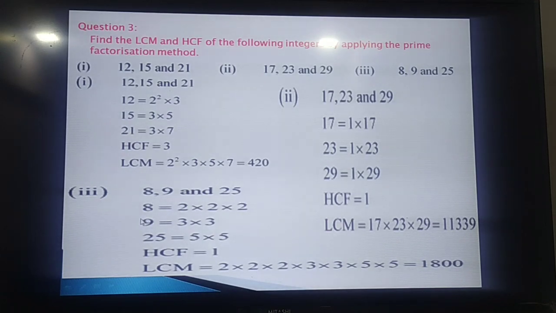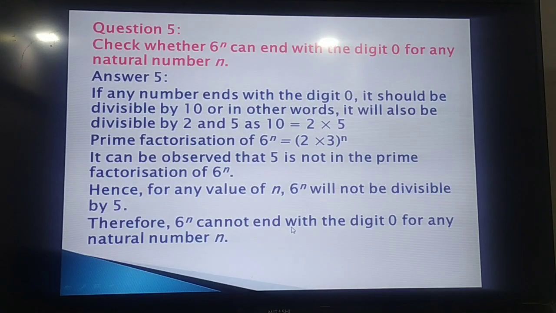Here 8, 9 and 25. In this case also there is no common factor at all, so HCF is 1 and LCM is 8 into 9 into 25, that is equal to 1800. So if we take coprime numbers, coprime means numbers having no common factor other than 1, then what happens? HCF becomes 1 and LCM becomes the product of those numbers.